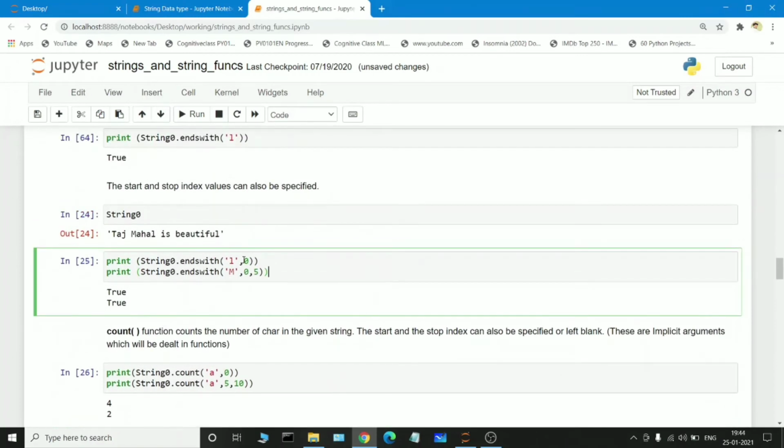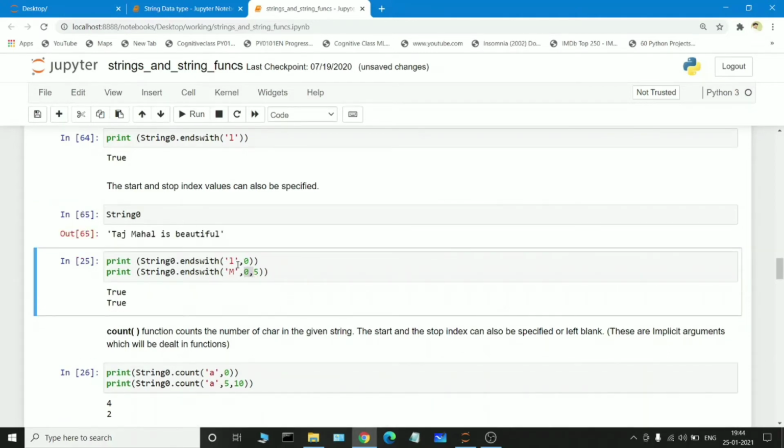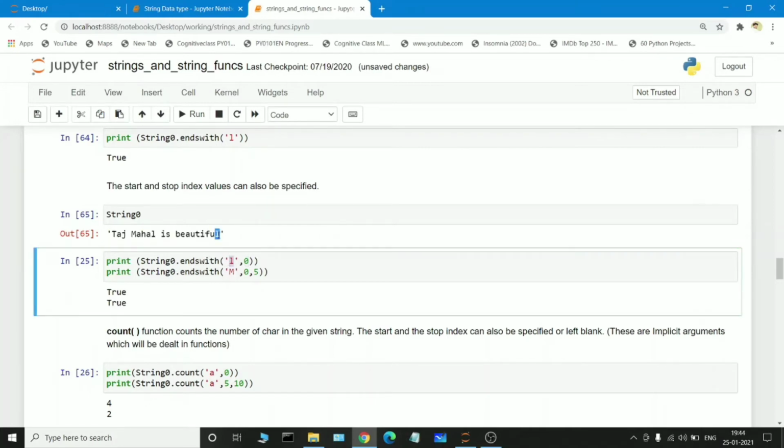Here we can also give parameters to specify a particular range. If we want to check for the keyword L from location 0, we are not specifying the last location, only the first location. The first location is t, because t is holding the index value 0. So from 0 it will check to the end of the string whether the last keyword is L or not. We know the last element is L, so in such a situation it will print true.